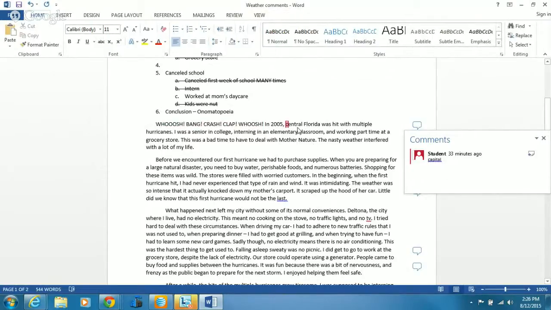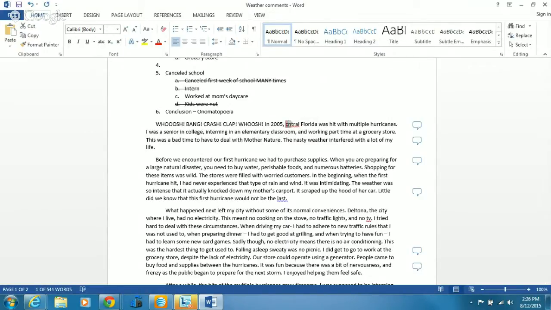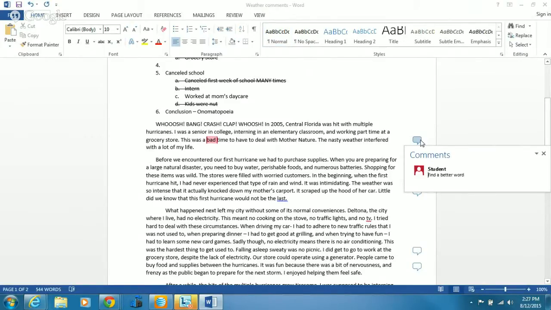Then you've got capital. Oh, so Central needs to be capitalized for Central Florida. It's a little tricky at first. C-E-N, Central Florida. Good. Next, it says find a better word. This was a bad time to have to deal with Mother Nature.